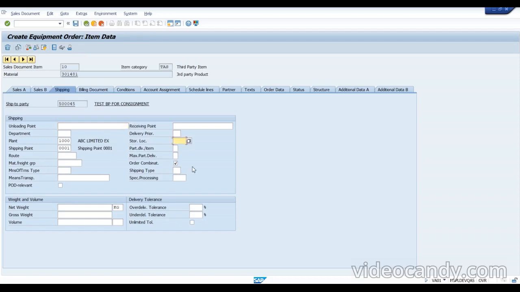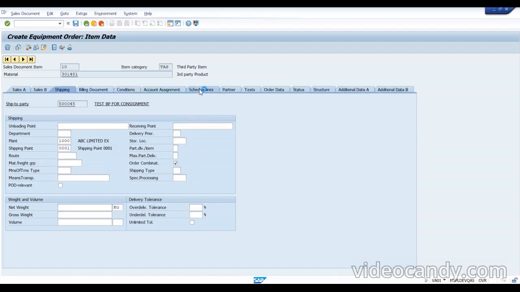Okay, fine. Now I just want to give the storage location also. It's not been assigned. Okay, let me try with another thing. I think the storage location is a problem. It's fine. So now what we need to do is go to the schedule line here.